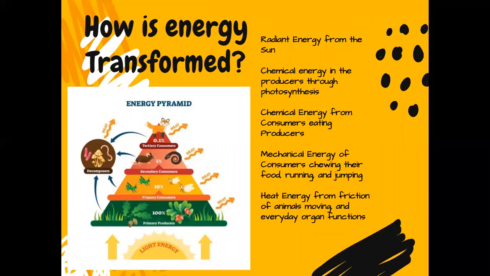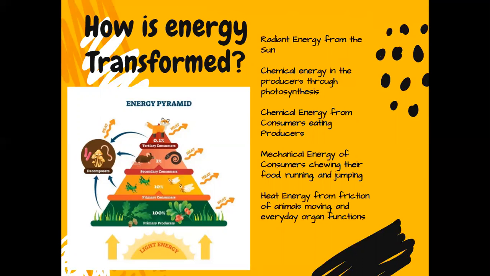How is energy transformed? Radiant energy from the sun comes along, and then the sun gives its energy to the plants. The plants have a chemical in them called chlorophyll. Chlorophyll is the green stuff in plants. The chlorophyll then takes the energy from the sun. It breaks apart water molecules and carbon dioxide molecules, and it rearranges them into a wonderful tasting molecule called glucose, and that's sugar. So plants make sugar.